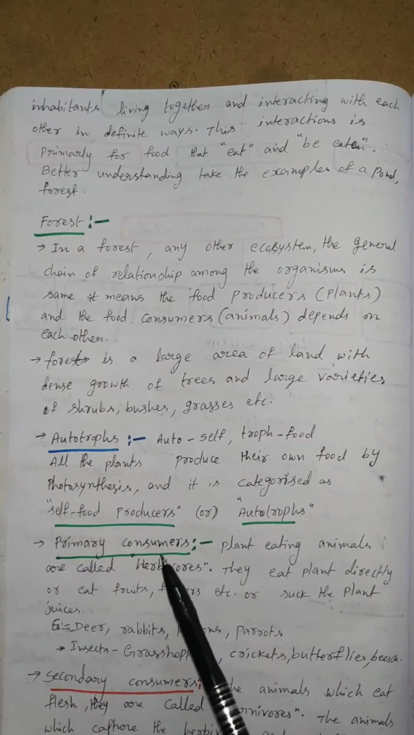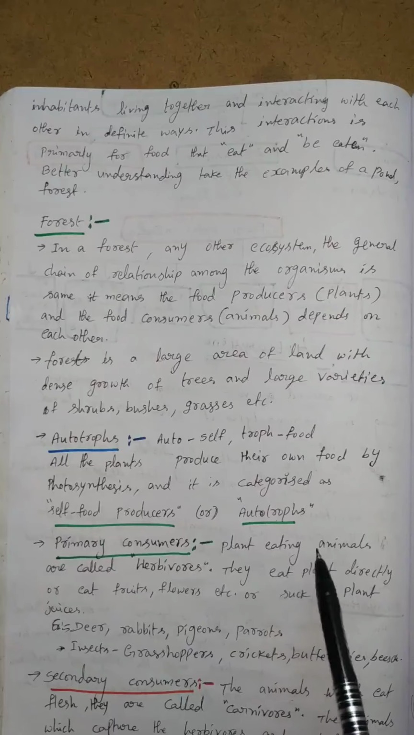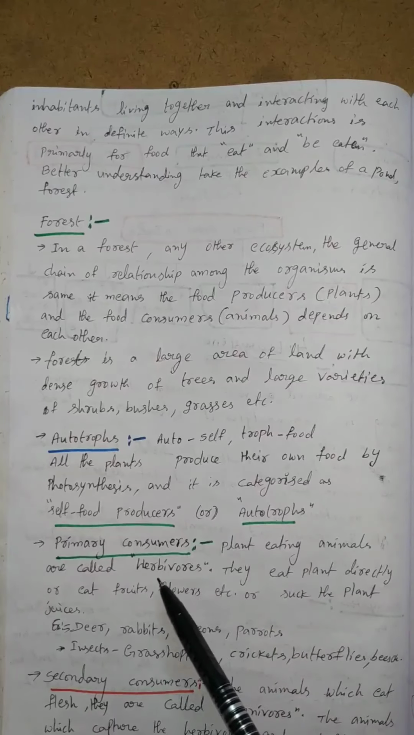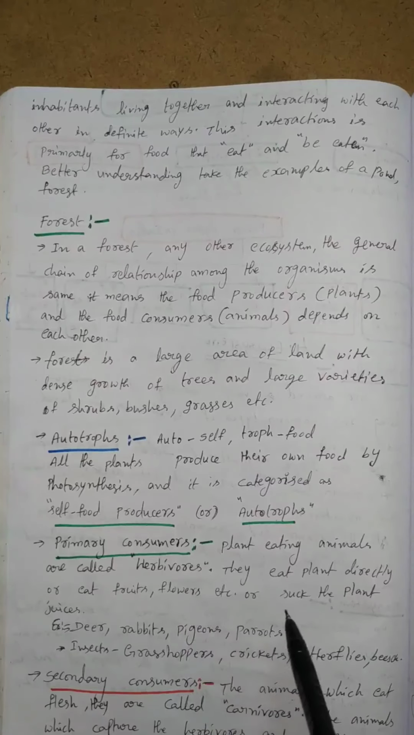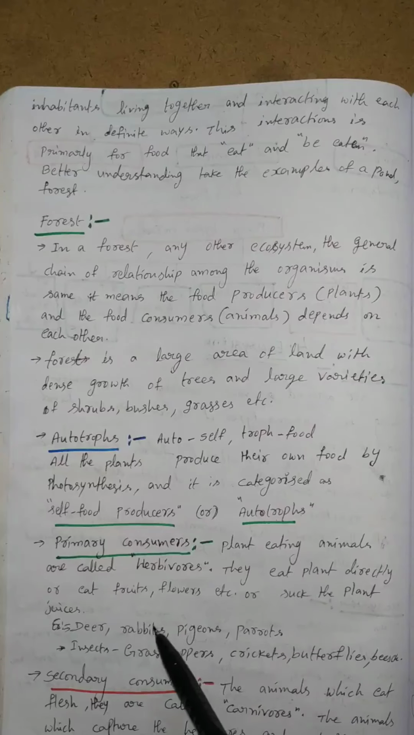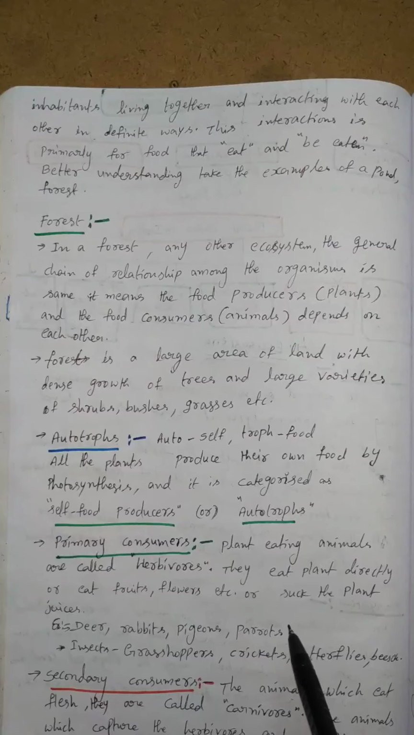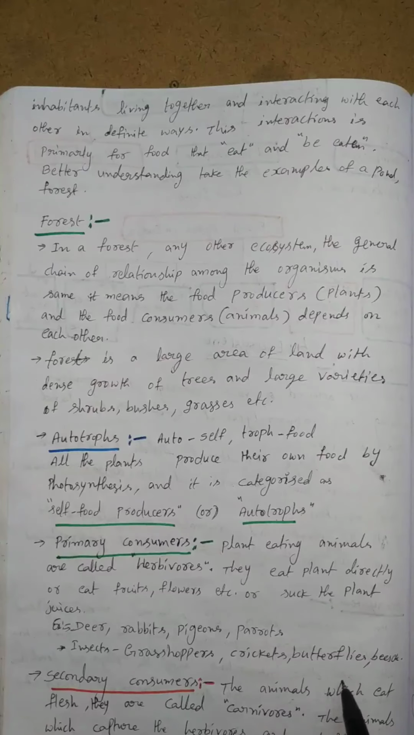Next, primary consumers. Plant eating animals are called herbivores. Herbs means plants. So plant eating animals are called herbivores. They eat plants directly, or eat fruits, flowers, etc., or suck the plant juices also. For example, deer, rabbits, pigeons, parrots. Insects suck the leaf juices. For example, grasshopper, crickets, butterflies, bees, etc.